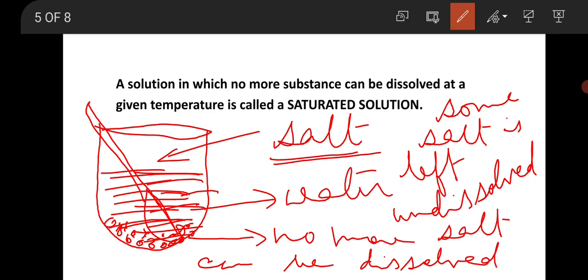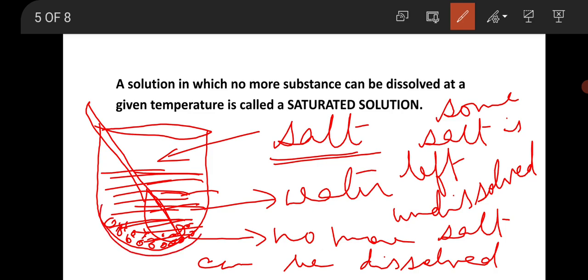That means in a particular amount of water, only a particular amount of solute can get dissolved. Only a particular amount of solute can dissolve in a particular amount of solvent at a given temperature, then it is called the saturated solution.